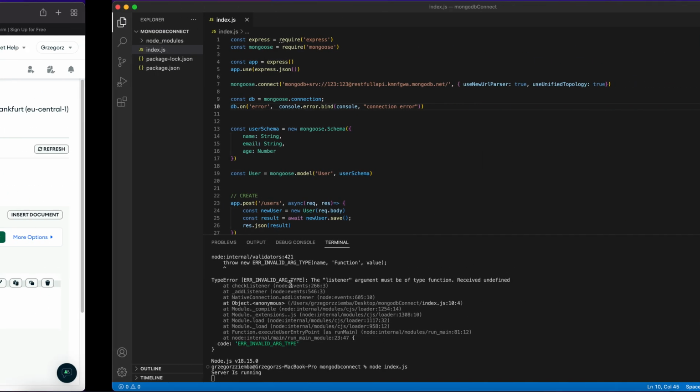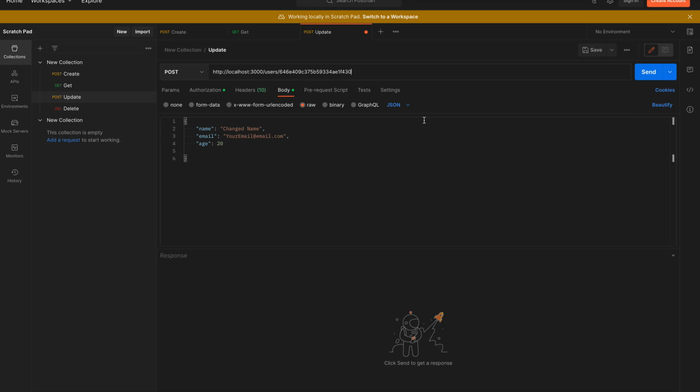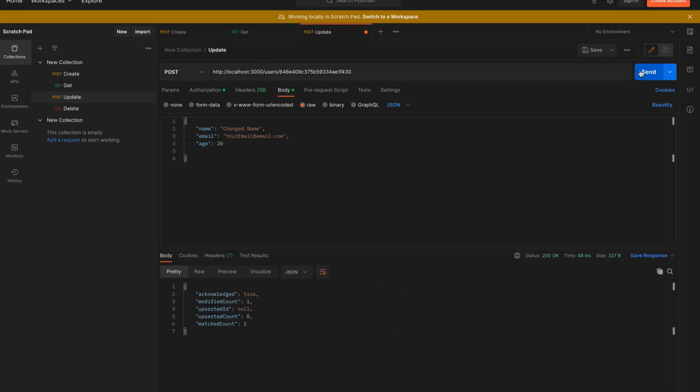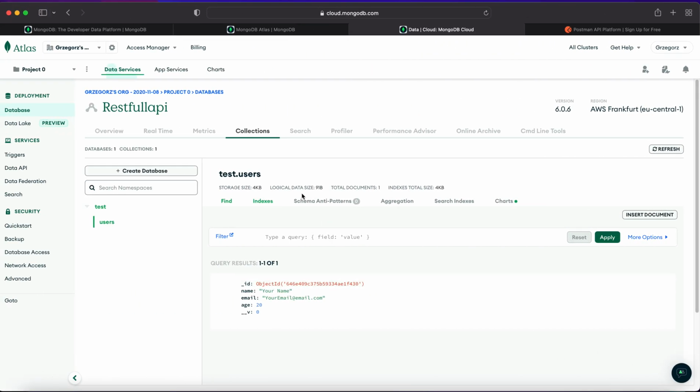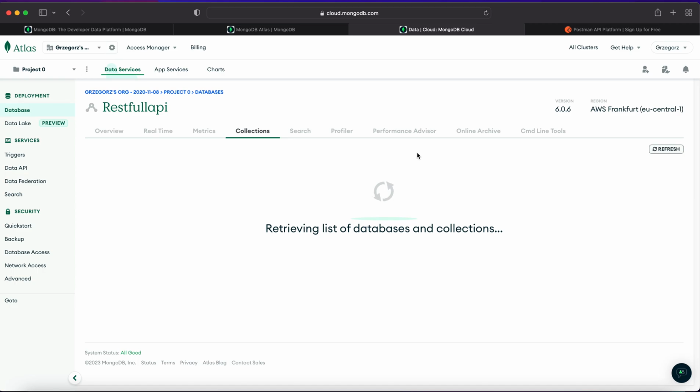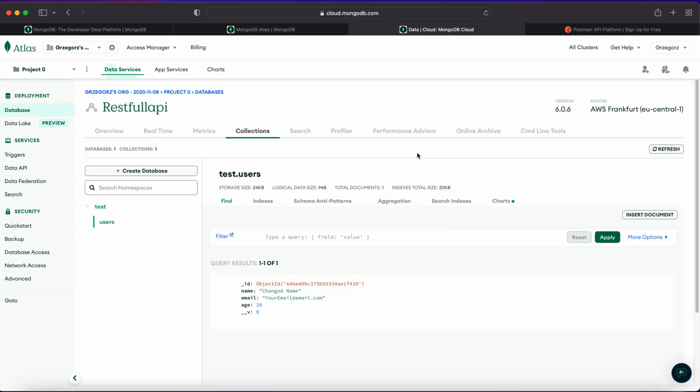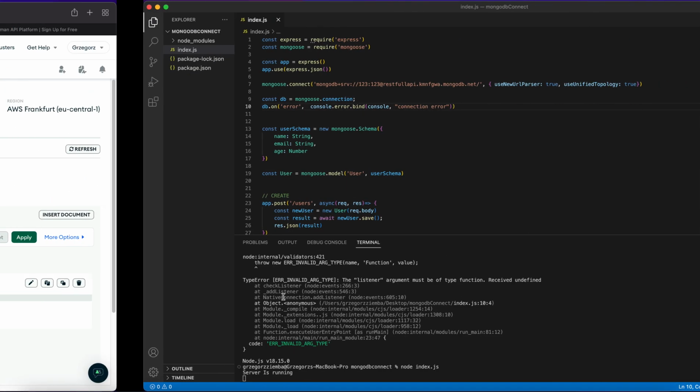So your name will change to change name. We'll send it. Everything's okay. Going back to get users, send again. And as you can see, we've got change name over here. If you do not believe, we can refresh our database, wait a few seconds, and our change name is working over here.